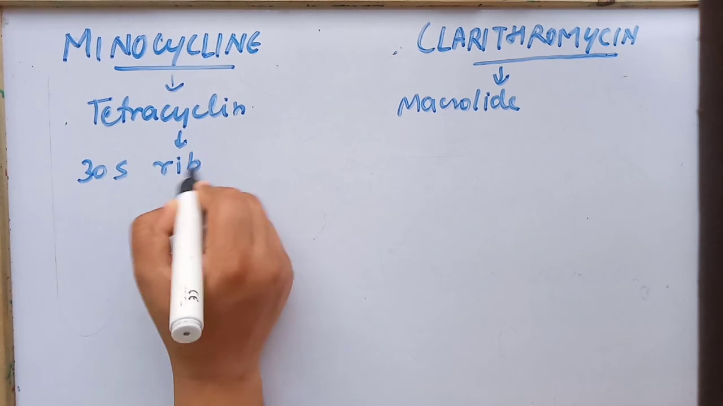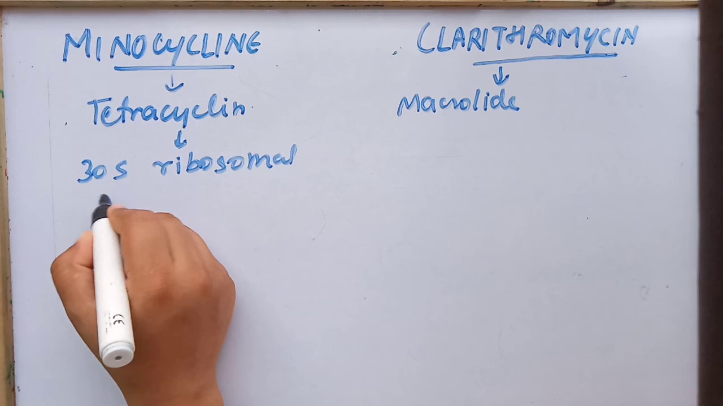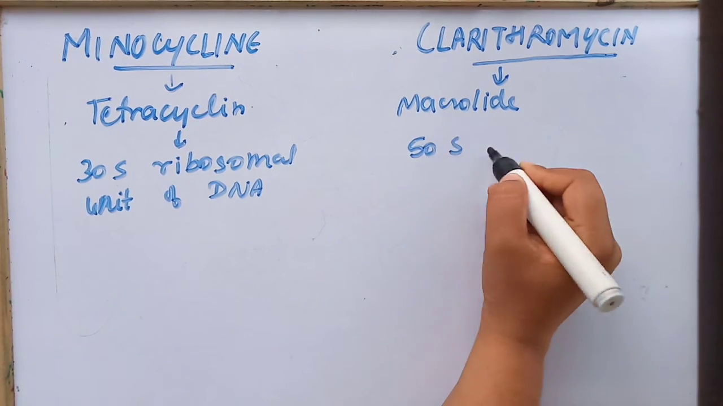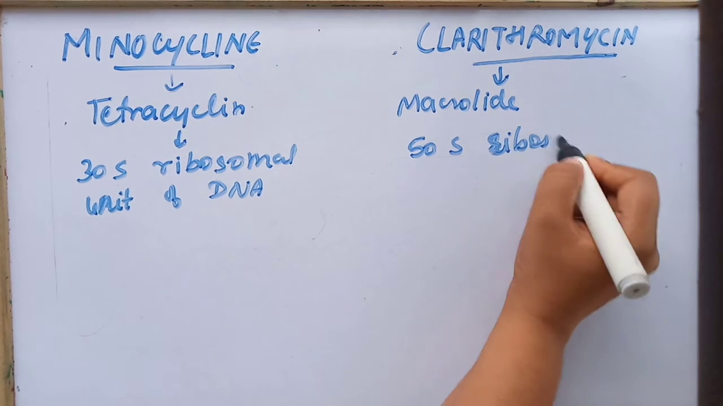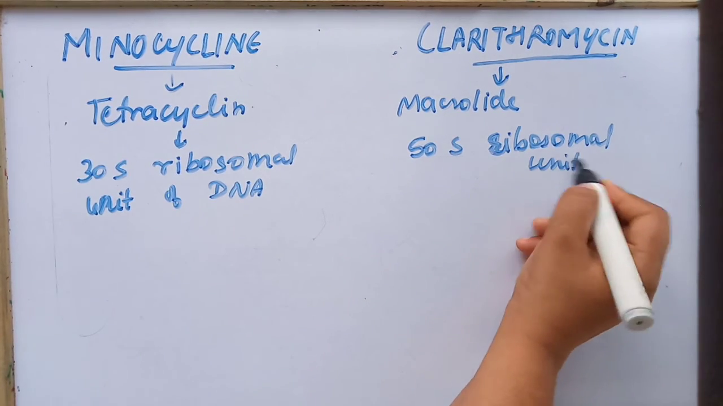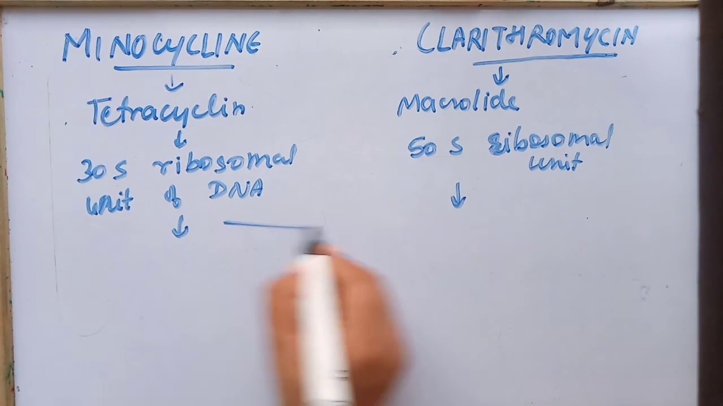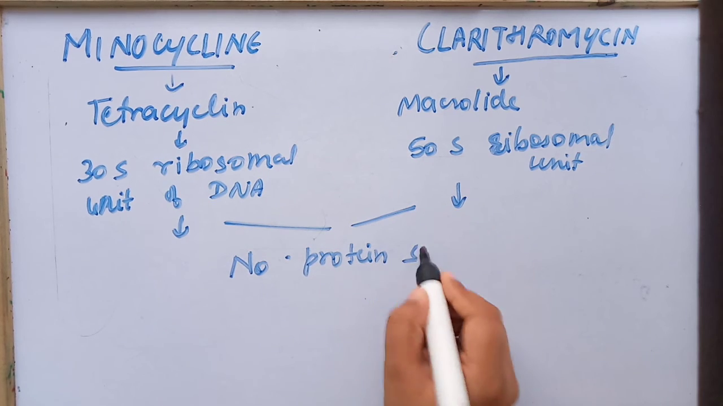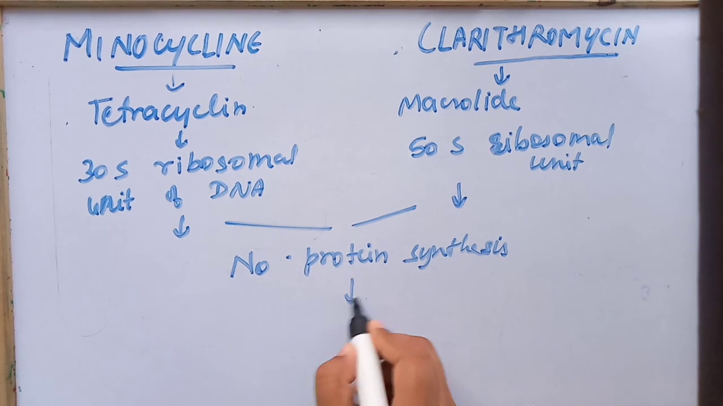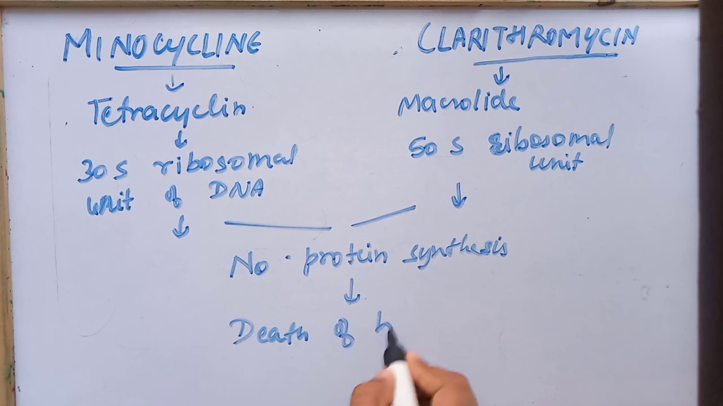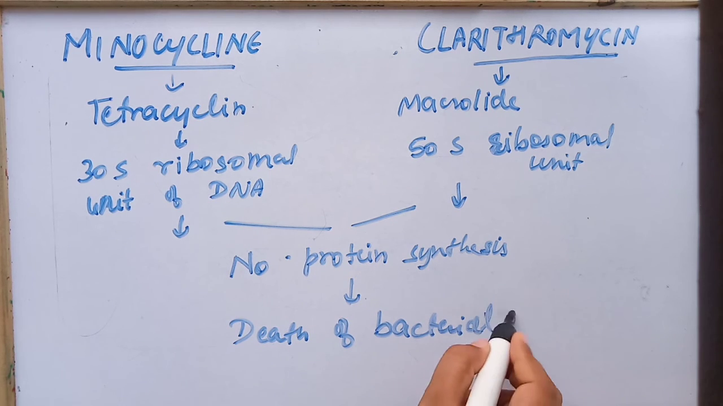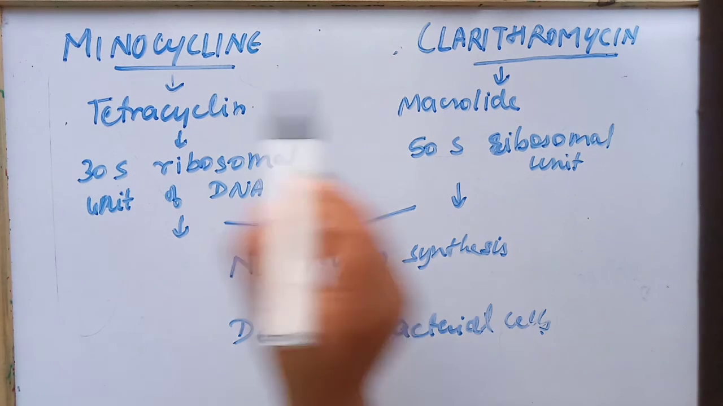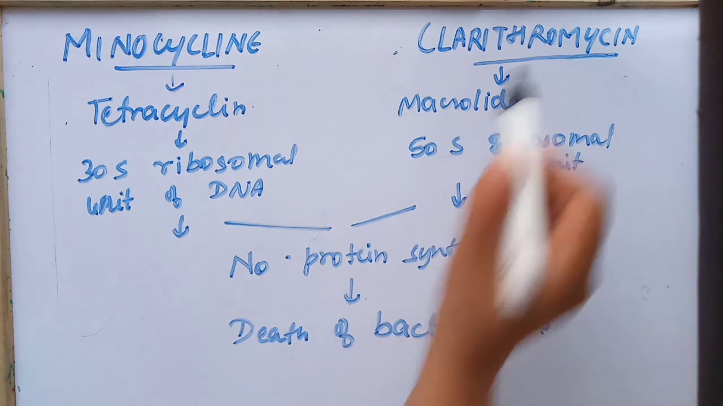If we talk about these two drugs, this one is of the tetracycline category and this one is of the macrolide category. They are antibiotics. This one inhibits the 30S ribosomal subunit, and this one inhibits the 50S ribosomal subunit. So there is no protein synthesis in both cases, which leads to the death of the bacterial cell.